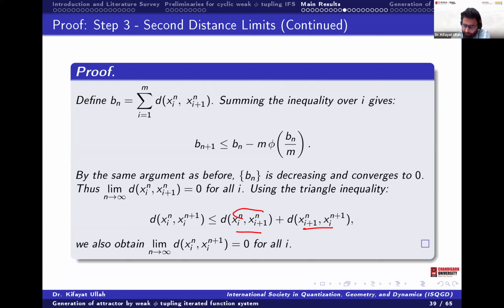Here we keep this as a constant, and here we are changing it. Then this is already going to 0, and this is already going to 0, so this is equal to 0. So this is the first thing.